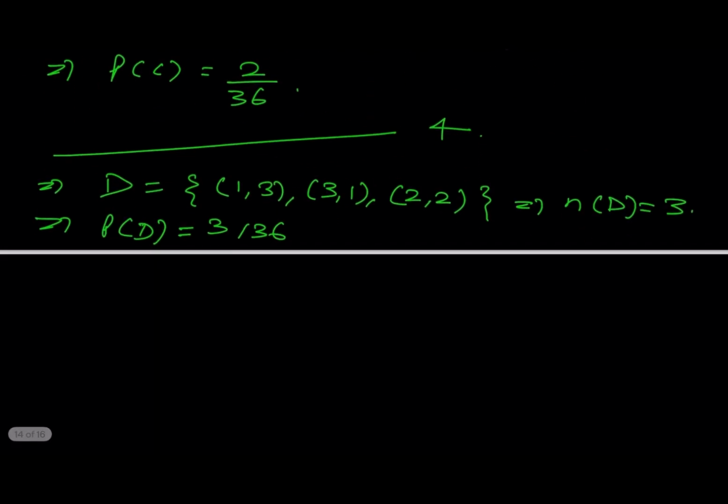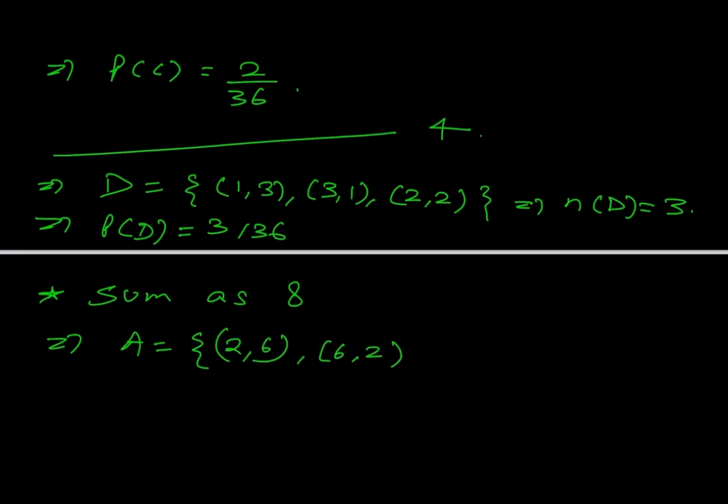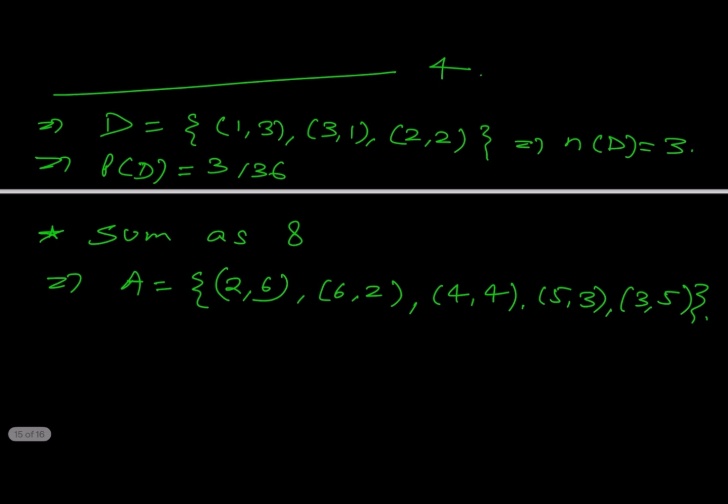Now if we have sum as 8, let A be the event of having sum as 8, then the outcomes would be 2 6, 6 2, 4 4, 5 3, 3 5, or any other case? No, not any other case. So in that case, P of A would be 5 by 36, right?